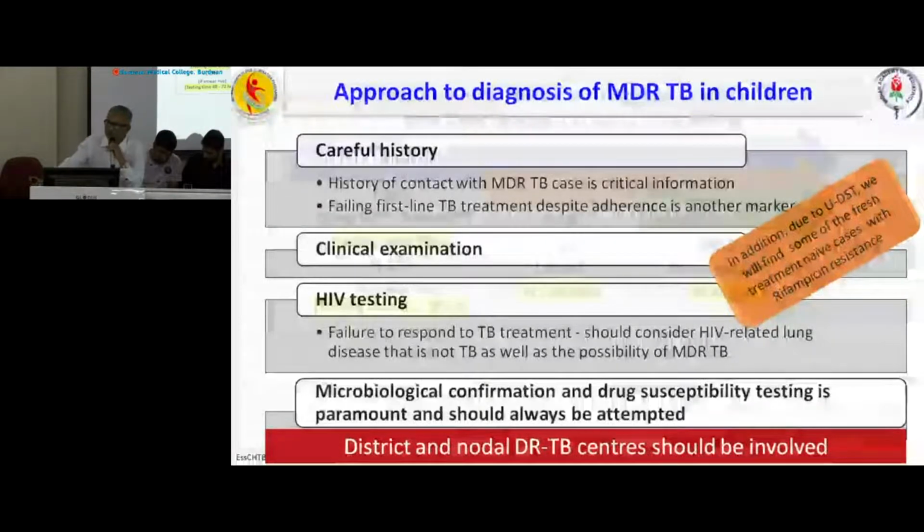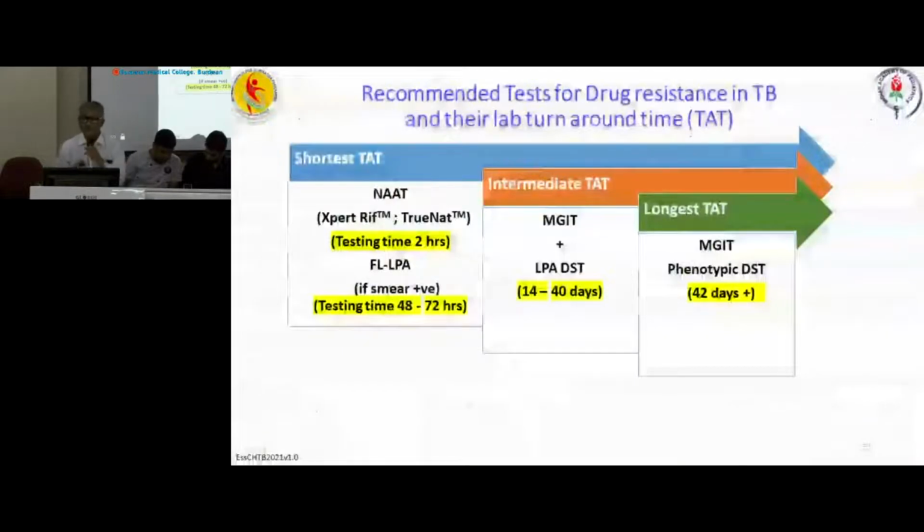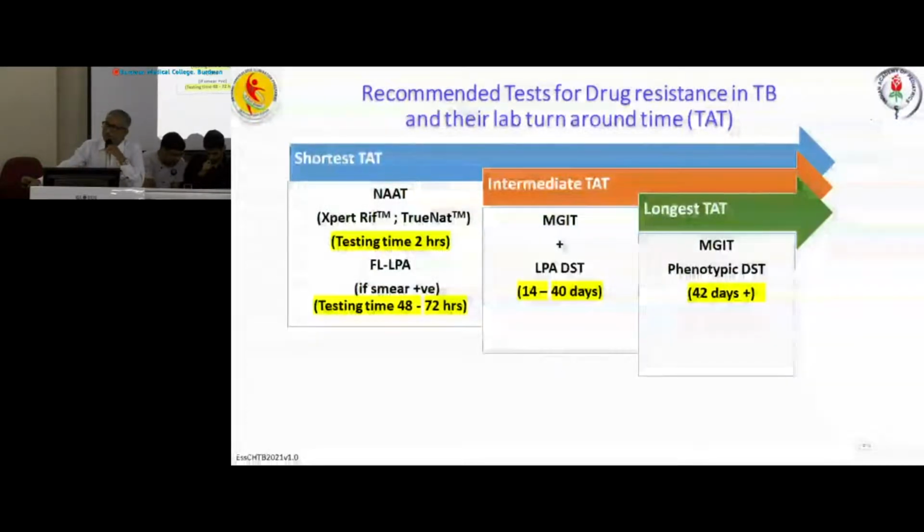So now, recommended tests for drug resistance in TB and their lab turnaround time. We know that NAT means nucleic acid amplification test. It is more popularly known as CBNAAT, and there are two types, GeneXpert and TrueNat. With this we can demonstrate the organism and also resistance against rifampicin within 2 hours. Merely 2 hours is required to diagnose and also to see the resistance against rifampicin.